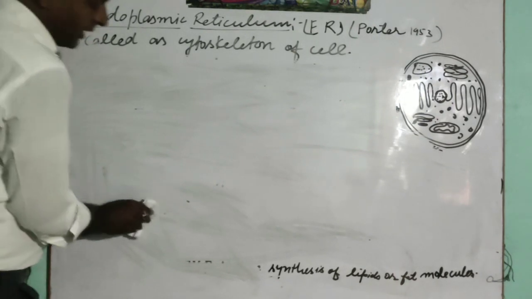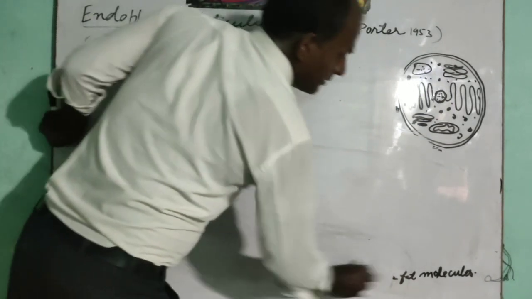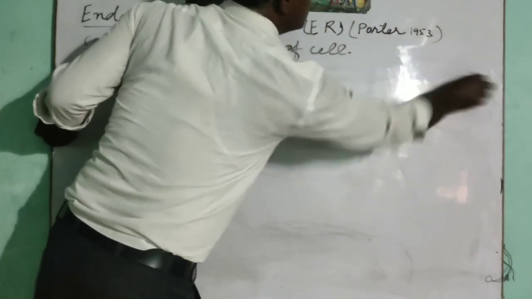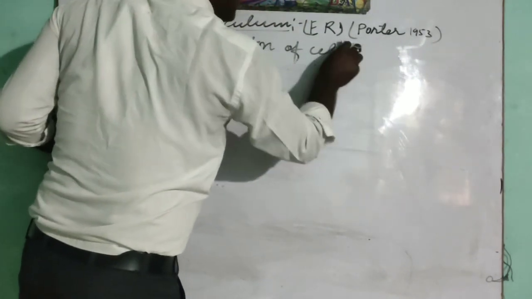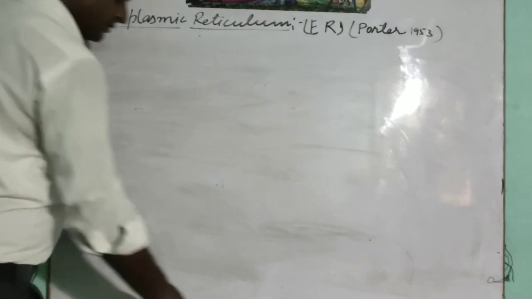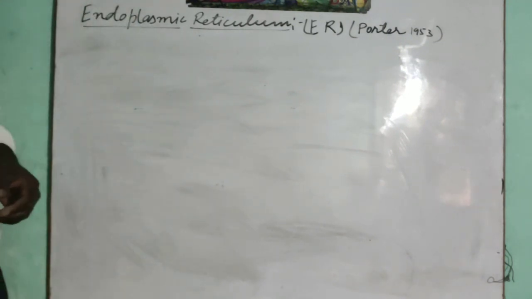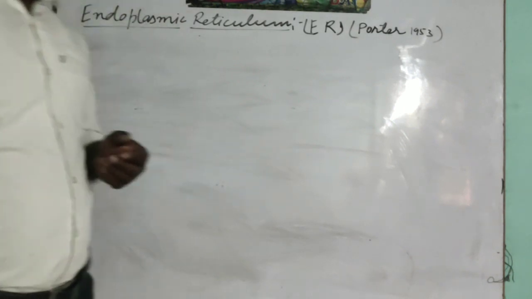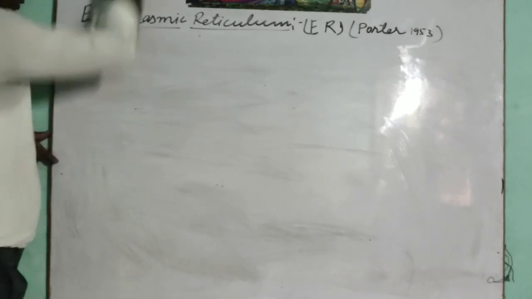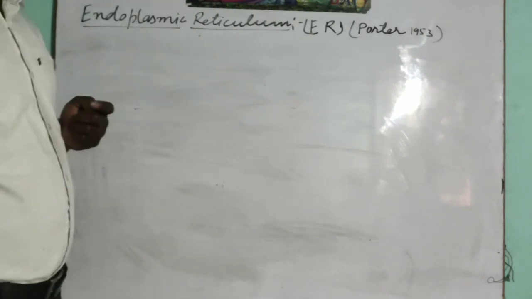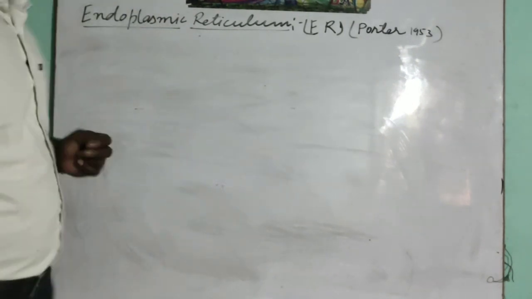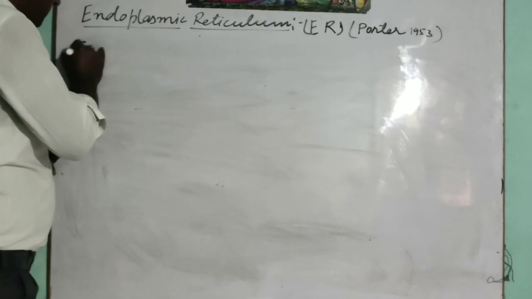There are many cell organelles in our cell which are different in structure, but they are coordinated in function in many ways, due to which they are known as the endomembranous system. In that endomembranous system there are the endoplasmic reticulum, Golgi body, lysosome and vacuoles. Mitochondria and ribosomes are not under the endomembranous system. Now the function of endoplasmic reticulum.